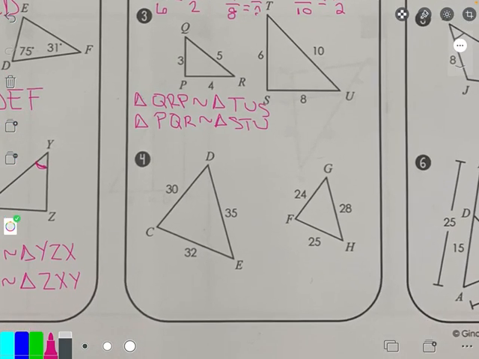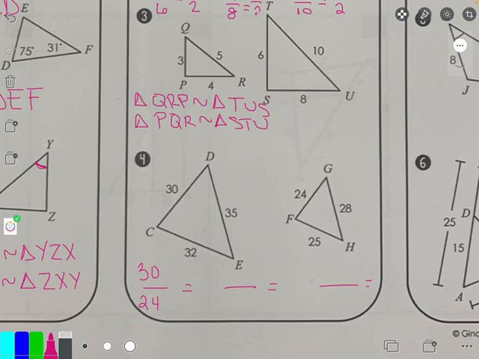Let's look at number 4. Since they're all sides, we just need to build 3 fractions. So on the left, my smallest number is 30. My smallest number on the right is 24.